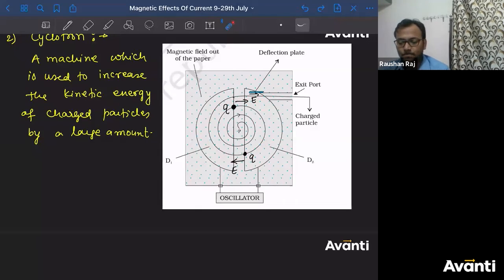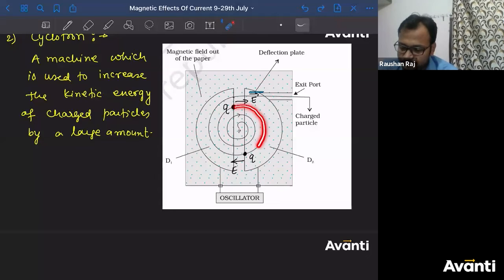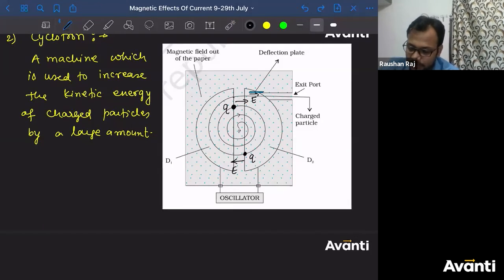Can I say that? Or should I say half, or should I say double? Tell me, children. Look, if the charged particle is here, now it has come here. No, children, it should be the same. The frequency should be the same, because in one motion, if you take the oscillator here, it should be like this.